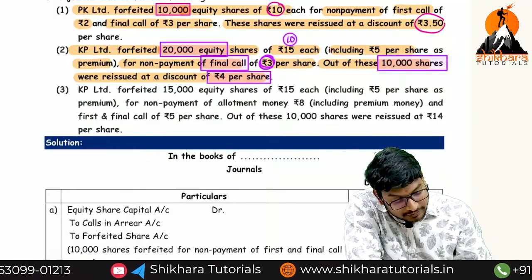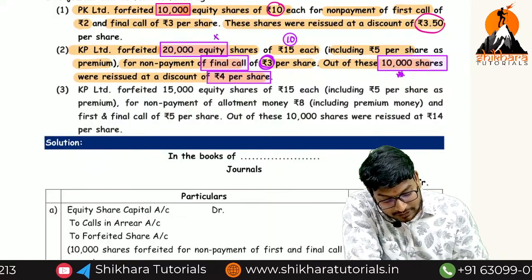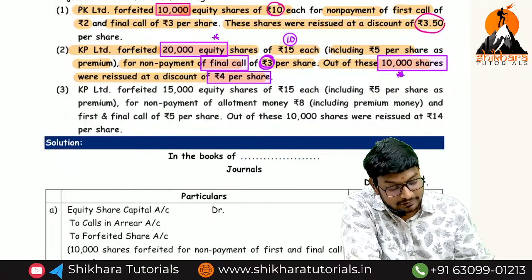Sir, we are forfeiting only 10,000. We are discussing only 10,000 shares, even though we are having how many shares? 20,000. They are forfeiting how many shares?